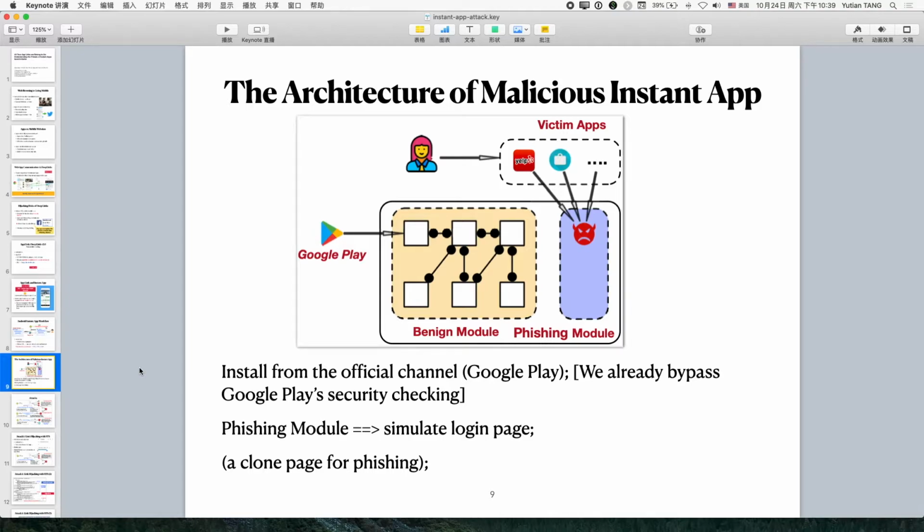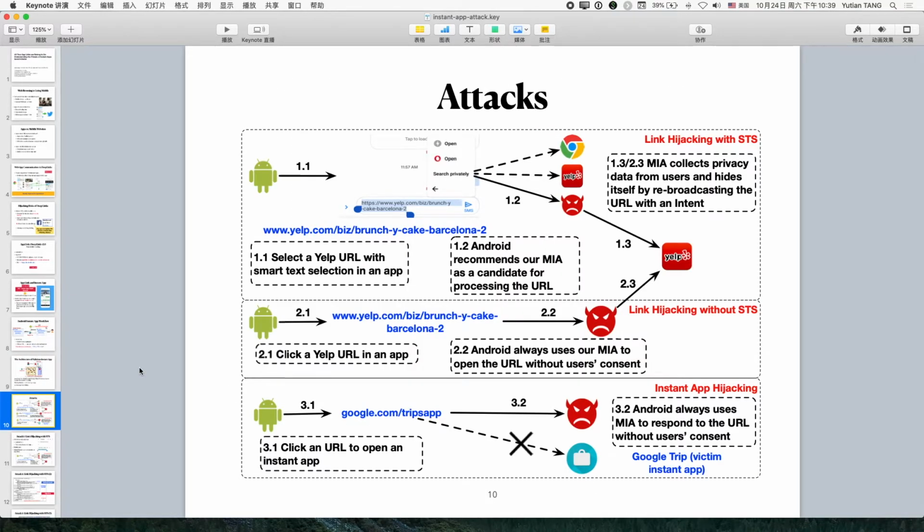But for the phishing module, we try to simulate a login page. In the login page, we ask users to type in their password. So in this study, we define 3 attacks. We will introduce them separately.